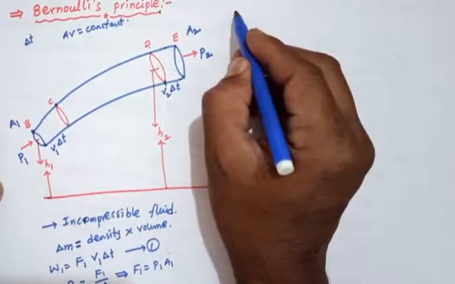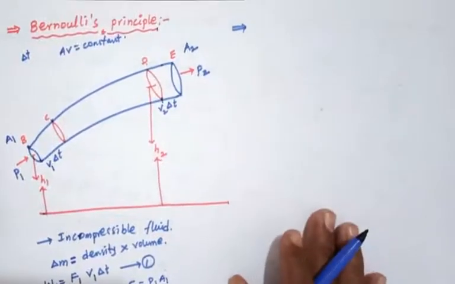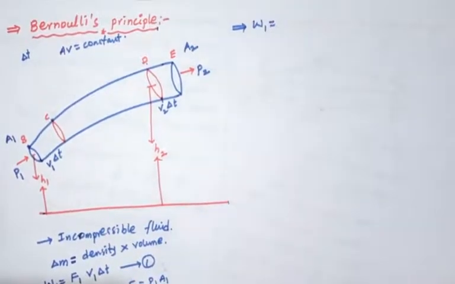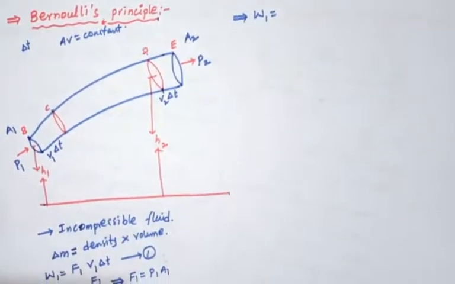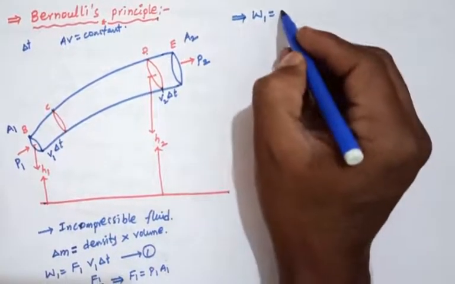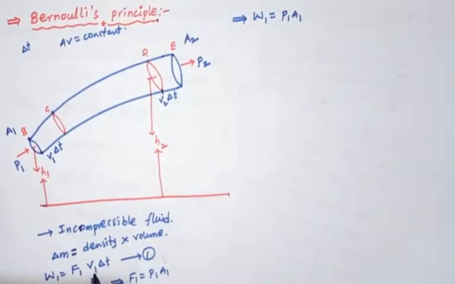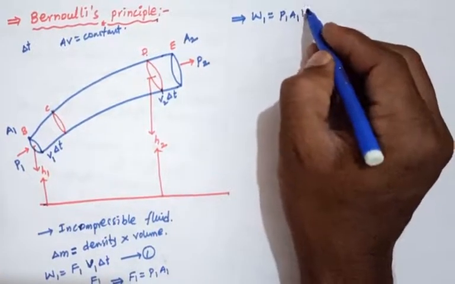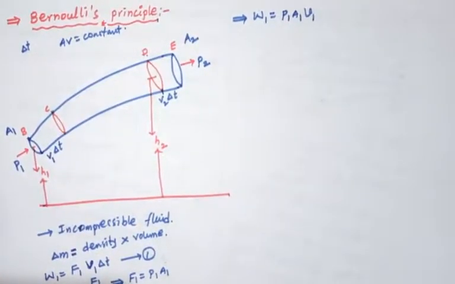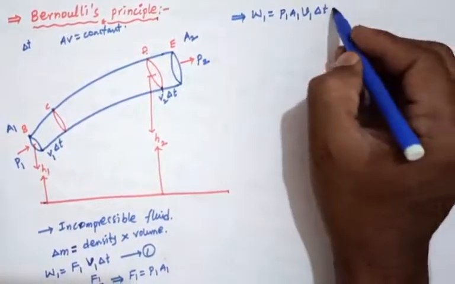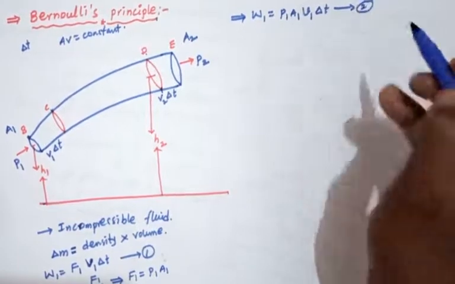From this we can write the work done by the fluid, W1, equals F1, which is P1 A1, into the displacement v1 into delta T. This is equation number 2.